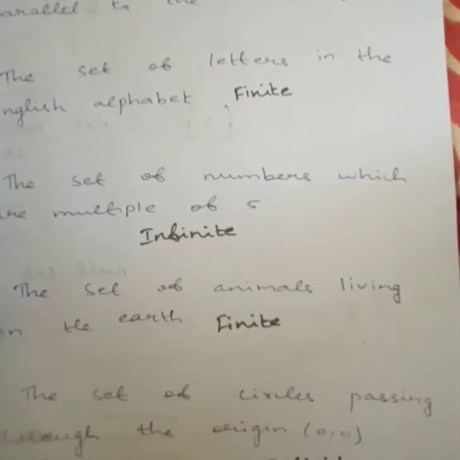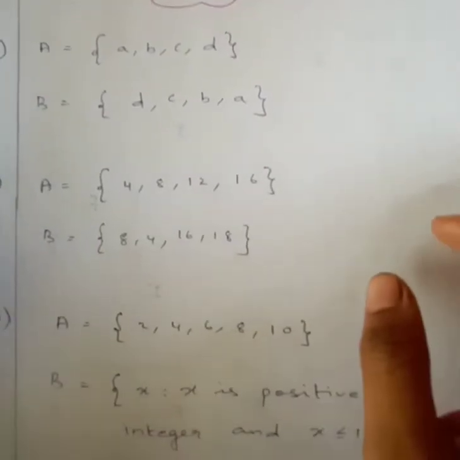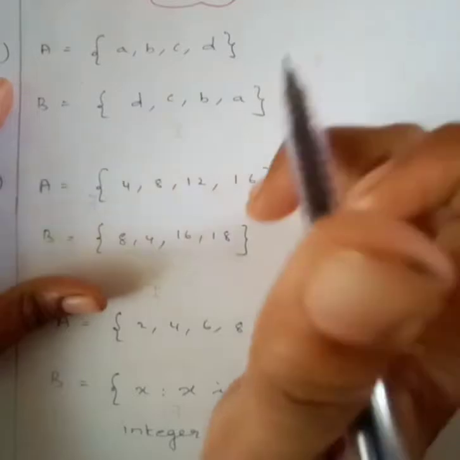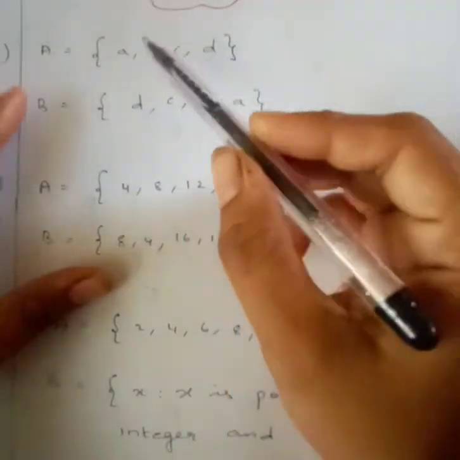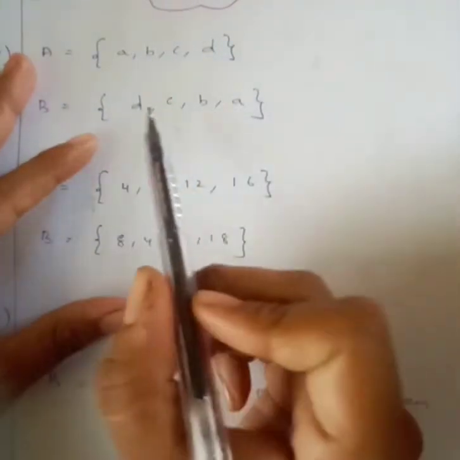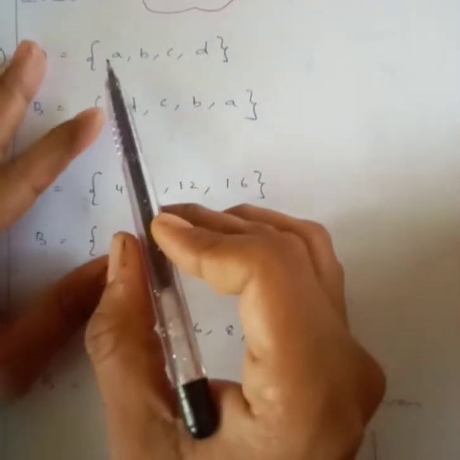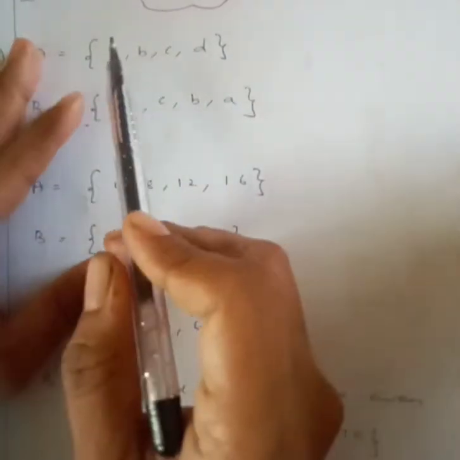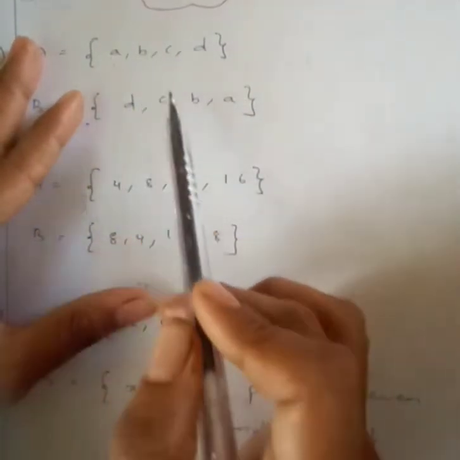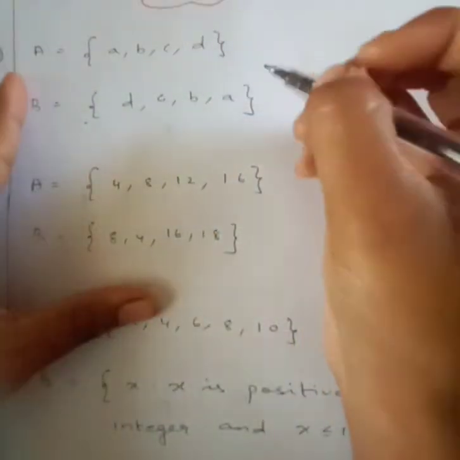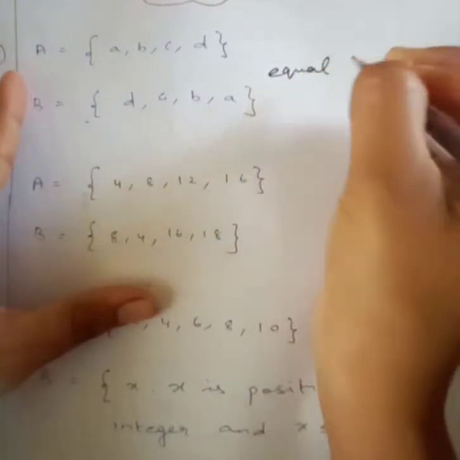Okay. Now we are going to say whether A equals B or not. See, A equal to B means the elements can be in different order, but the number should be the same and the elements should be the same. See, A, B, C, D and B, C, D, A. So it is equal. A equal to B.